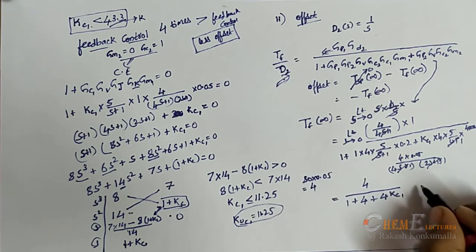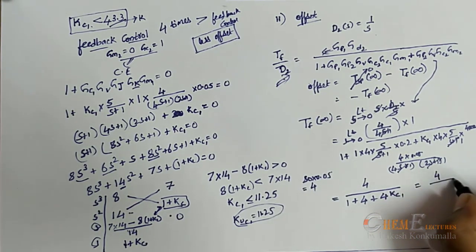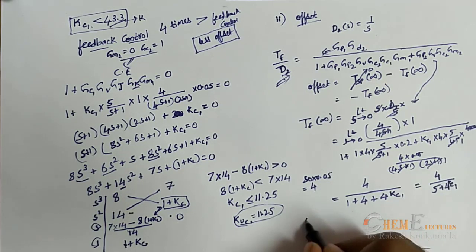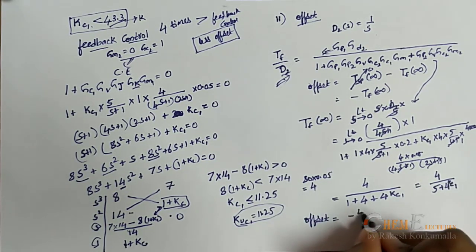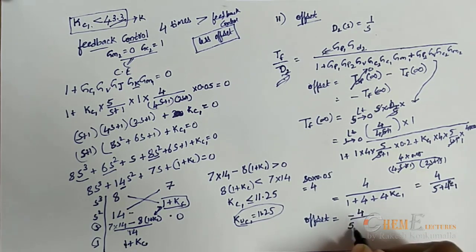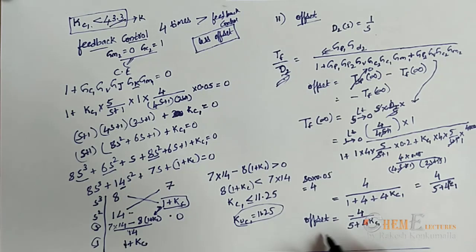So finally if I write, TF of infinity will be 4 by 5 plus 4 Kc1. My offset is equal to minus 4 by 5 plus 4 Kc1 for cascade control.